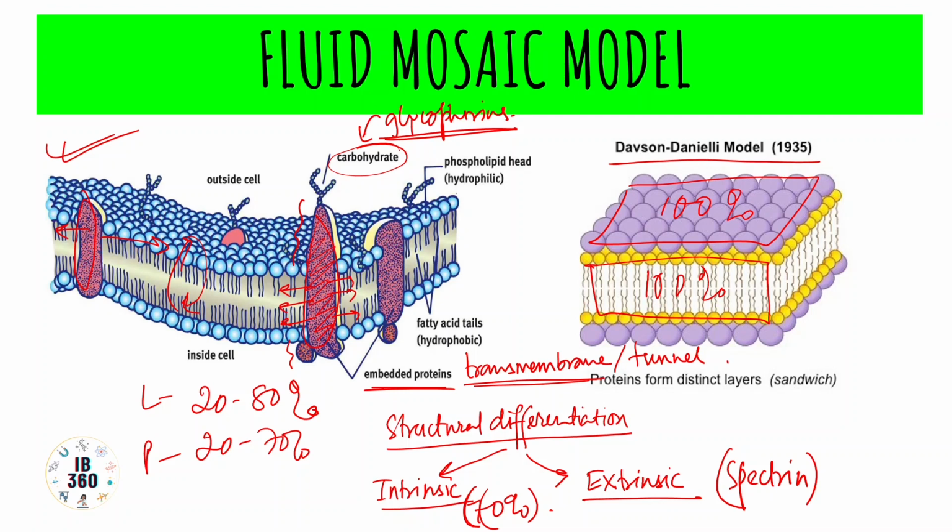And this imparts the dynamism to the membrane. So the membrane is not at all stable, or not at all delineated into 100% globular protein and 100% lipid bilayer. Rather, it is more like a mosaic. So the term fluid mosaic model is aptly used. Okay,